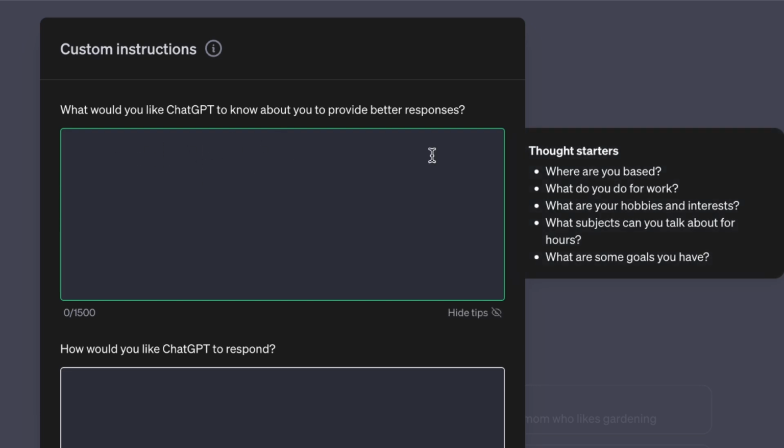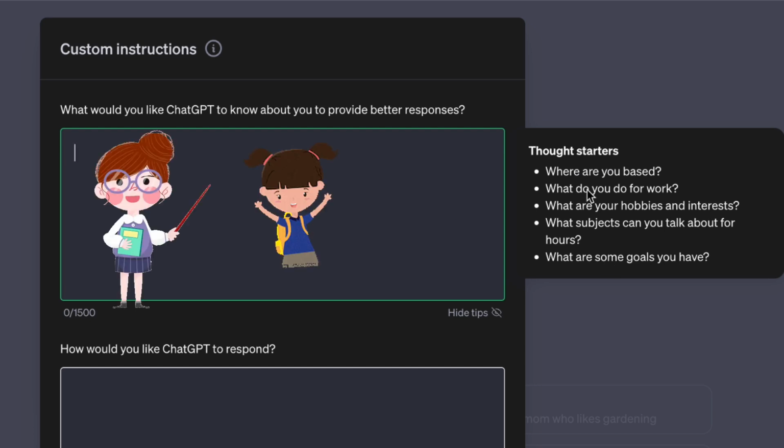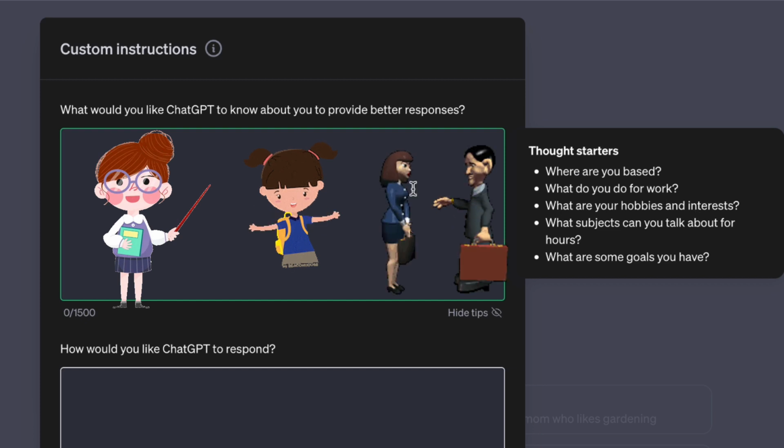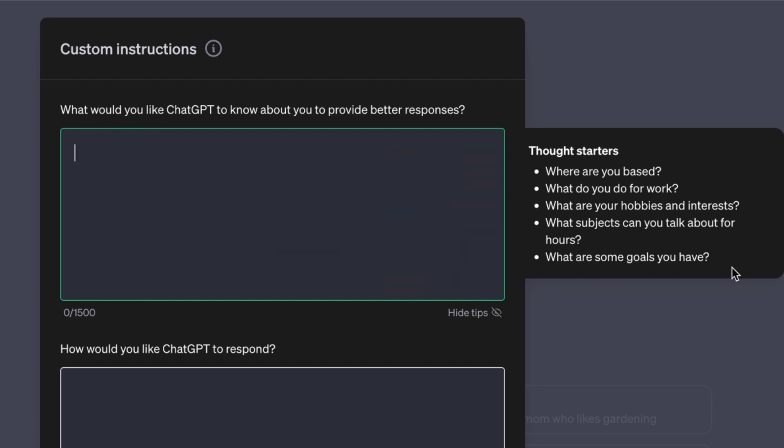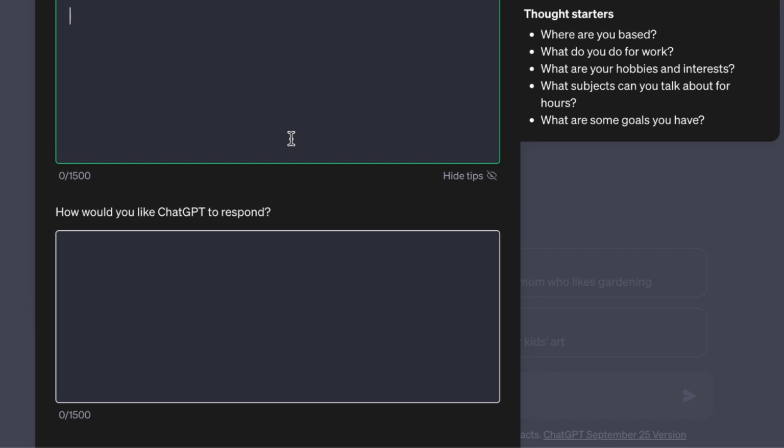So, what should you include in these custom instructions? Well, start with who you are and what you do. If you are a teacher, a student, a lawyer, or anything else, let ChatGPT know. Also, if you want region-specific answers, share your location, not your address, just the area. For example, I am a software developer based in New York working with Apple. Or, I am a marketing professional in Chicago writing advertising copy. Context is key.